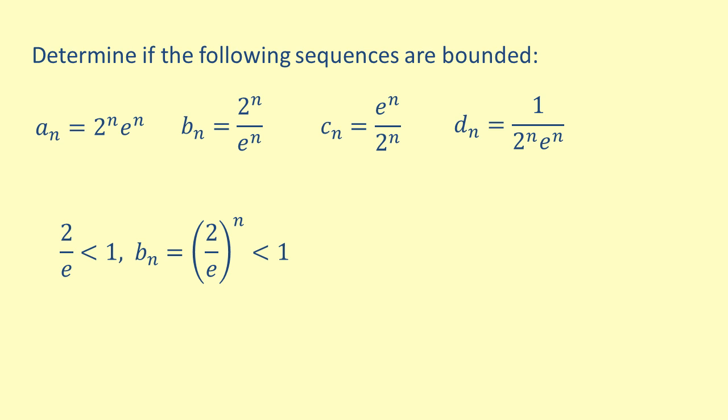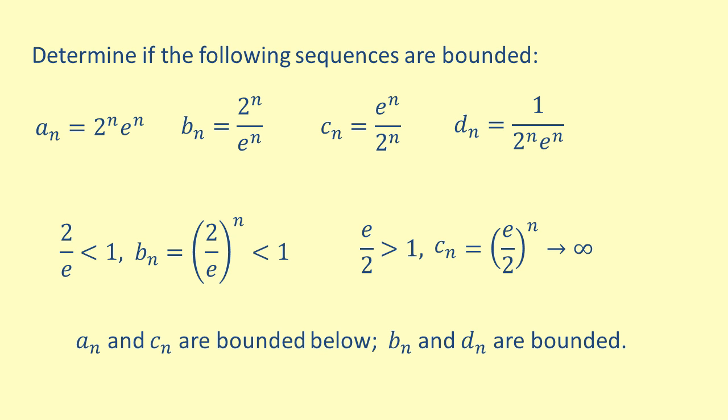For c sub n, we have the opposite situation. In this case, we have e over 2, which is greater than 1. Therefore, this sequence will continue to get larger and thus is unbounded above. However, we determined at the beginning that c sub n is bounded below by 0. This is the only bounding that applies to c sub n. Finally, we know that 1 over 2e is less than 1, so 1 over 2e raised to the n is also less than 1. Therefore, d sub n is bounded above by 1 and quickly converges to 0. Summing up, a sub n and c sub n are unbounded, b sub n and d sub n are bounded.